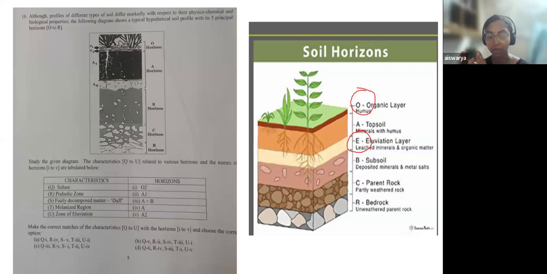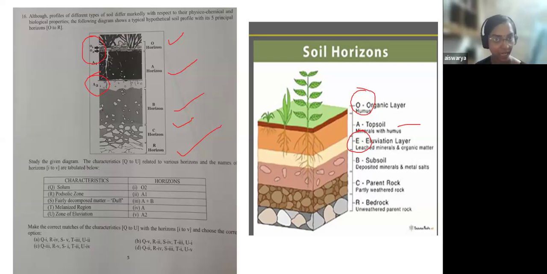So when you compare this soil horizon with that given in the question paper, you can see the presence of the O horizon, the A horizon, B, C, and R. The E is not given here. Instead of E, it is given A2. You can see A2 here. And also, the O horizon is divided into O1 and O2.